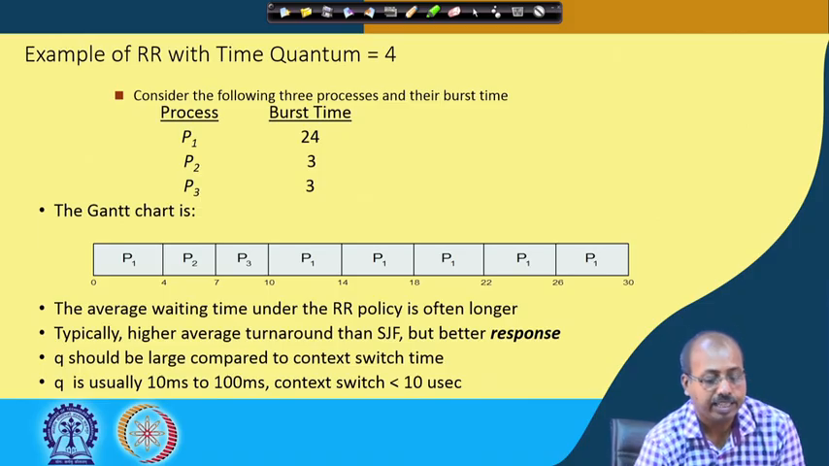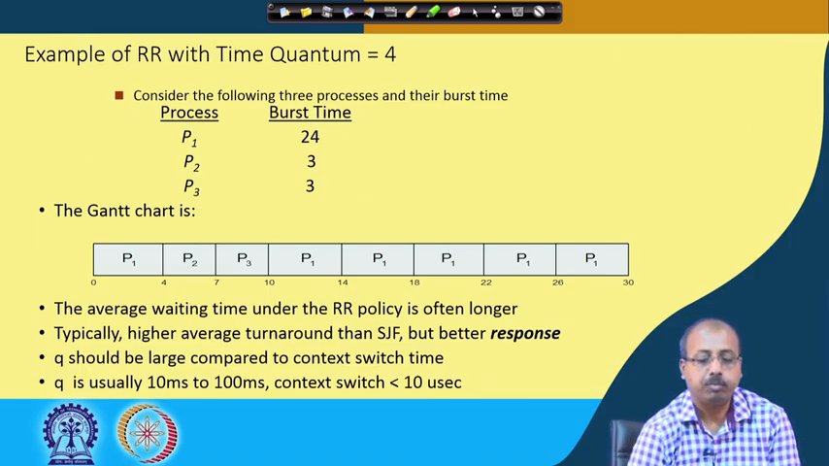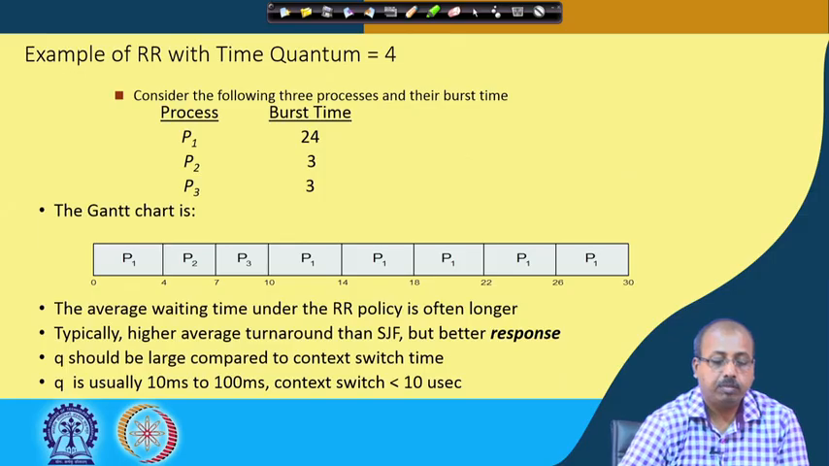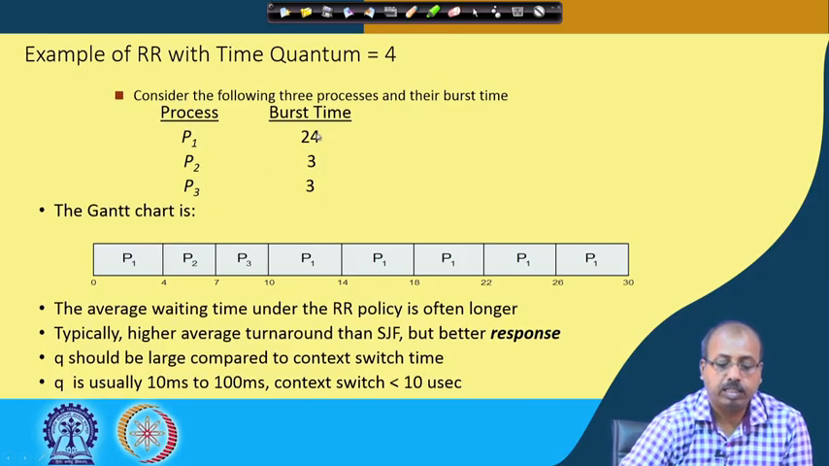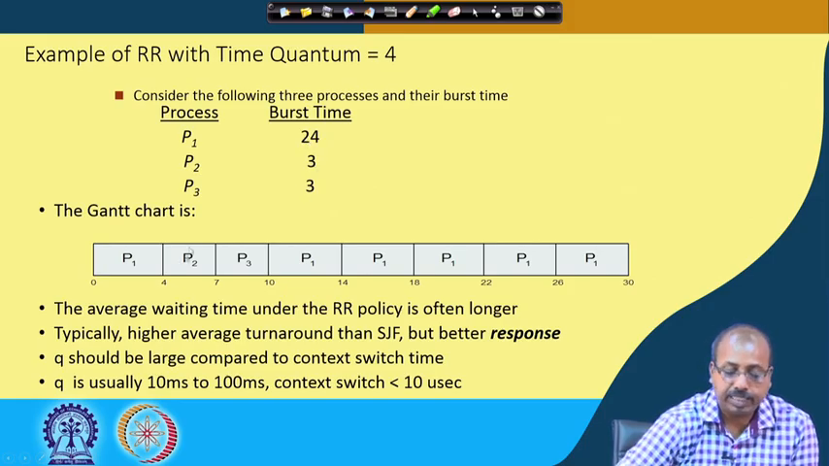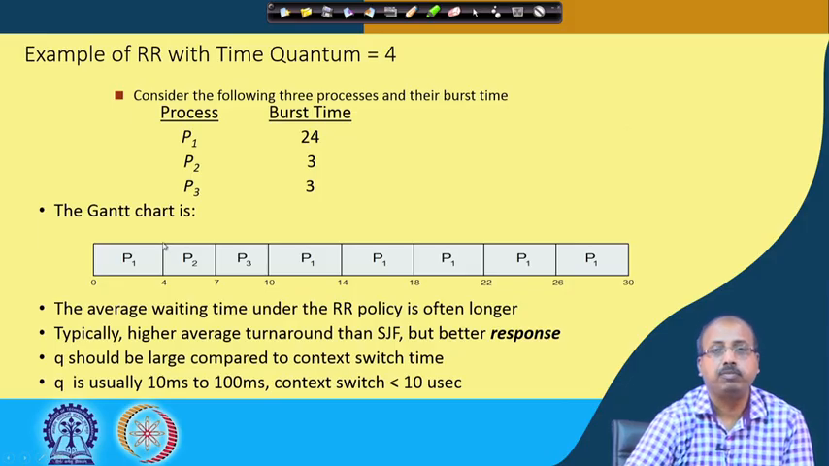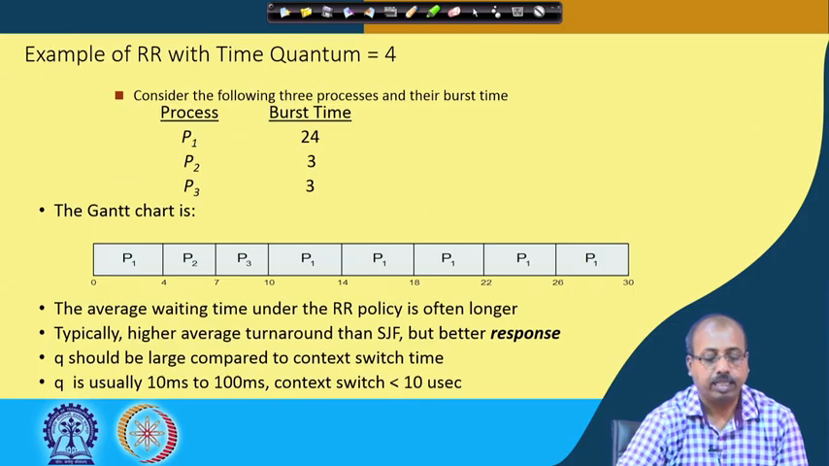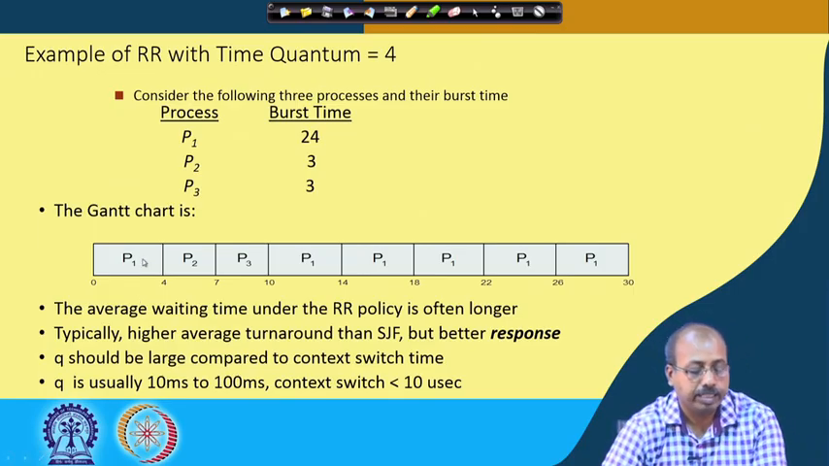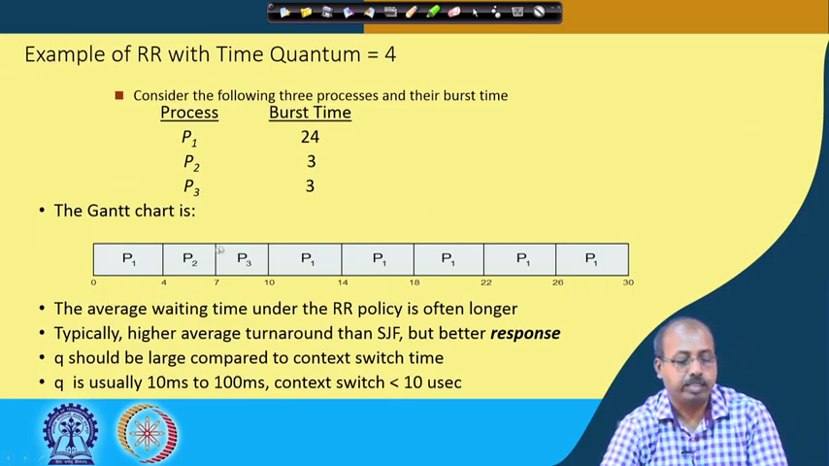Let us consider an example of this round robin policy with time quantum equal to 4. We have 3 processes P1, P2 and P3, and their burst time values are 24, 3 and 3. If we take the time quantum equal to 4, then P1 executes for 4 time units, and since its burst time was 24, the timer expires at this point. P1 is taken out of the CPU and P2 gets a chance for execution.